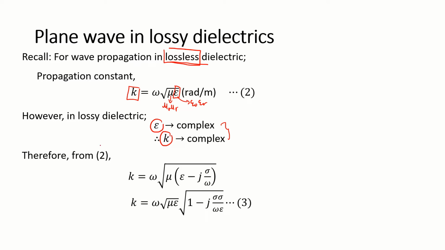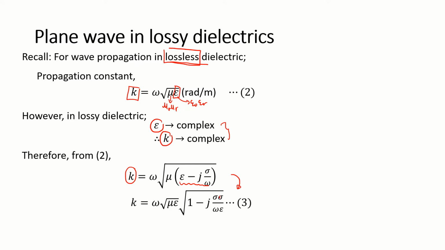So from equation number 2, to find the propagation constant, our mu is going to be the same, but our epsilon we have to replace with the complex value, so it's going to be epsilon minus j sigma over omega. I don't have to show this to you; you can prove it by yourself. It can also be written as such.